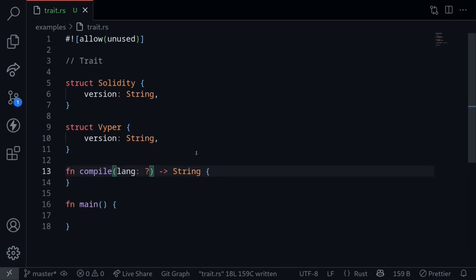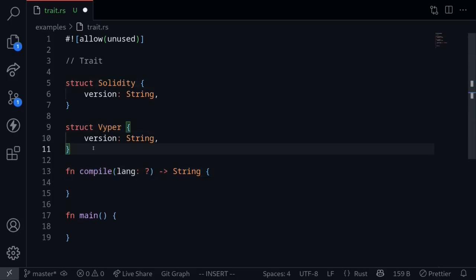What we want from this function is that it would take in a language and then output a command that will compile the programming language. We want this function to be able to take in both Solidity and Viper. In Rust, we can accomplish this by declaring that the input is some type that implements a trait. Instead of declaring the input as a concrete type, we'll declare it as a trait. This tells Rust that the input that is passed in is some type that implements a trait that we define.